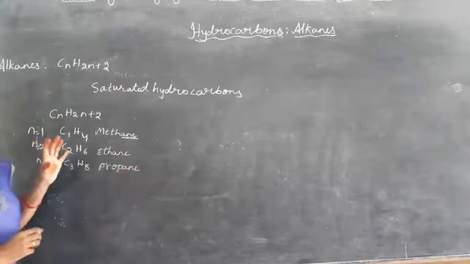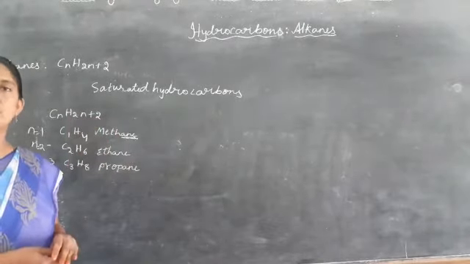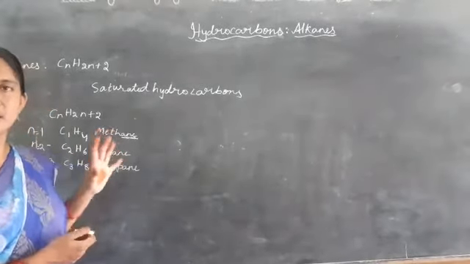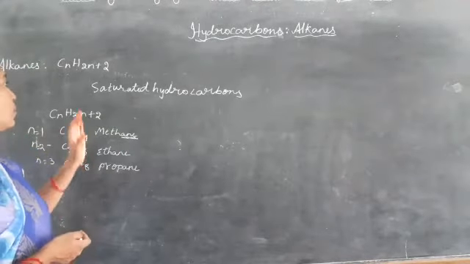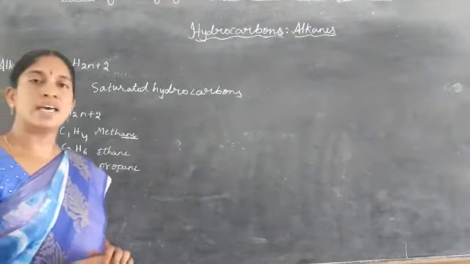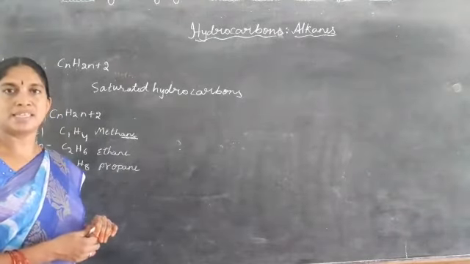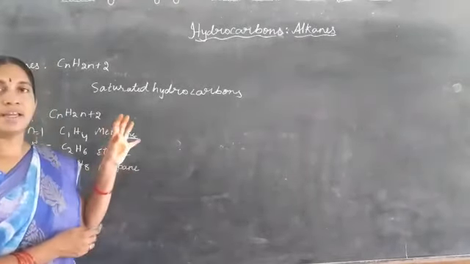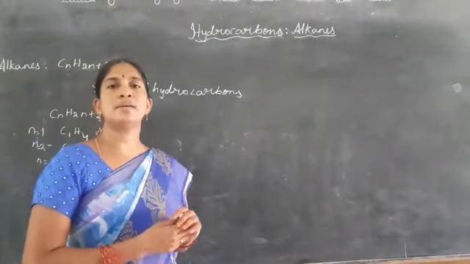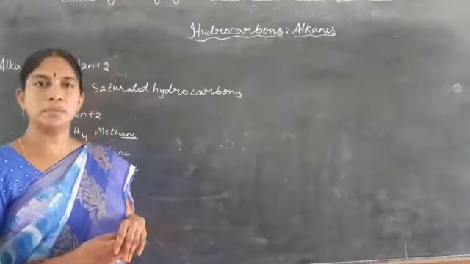So like that, it satisfies the general formula CnH2n+2, and it has all single covalent bonds. Since it is satisfied with the tetravalency, we call these alkanes saturated hydrocarbons, and they follow the same properties, for example in the combustion reaction. What is combustion? Burning of a substance in the presence of oxygen is called combustion.